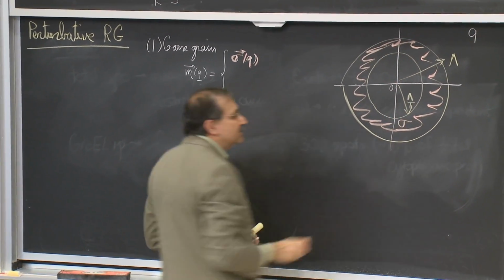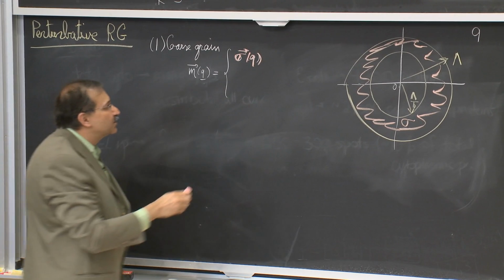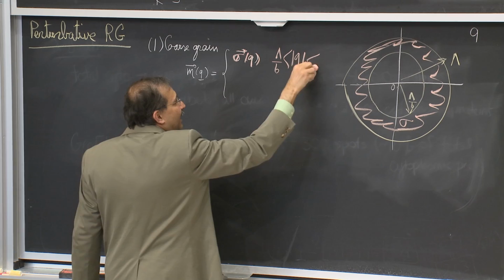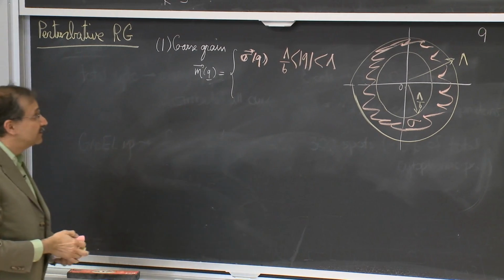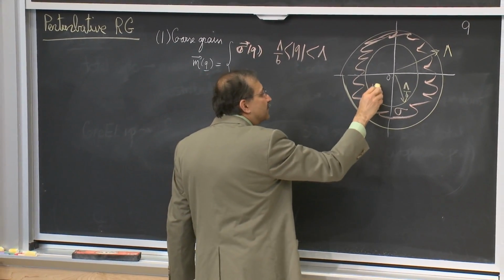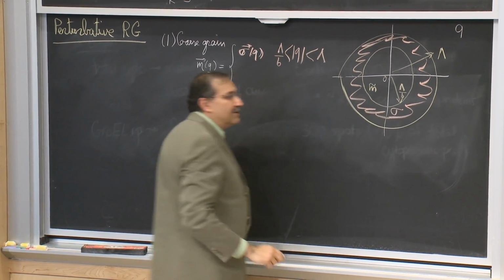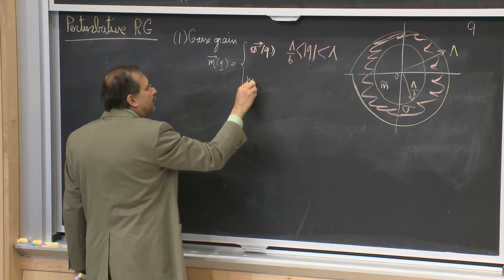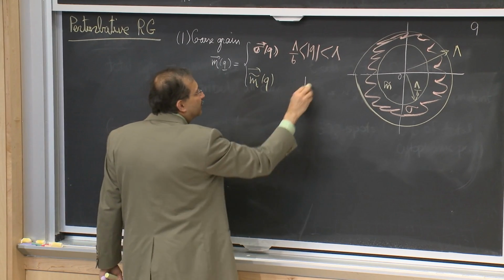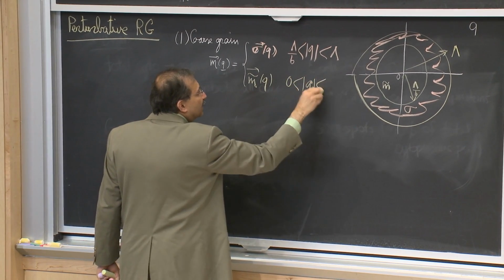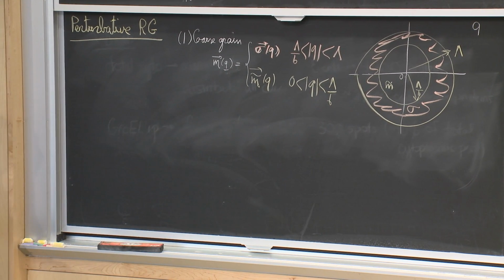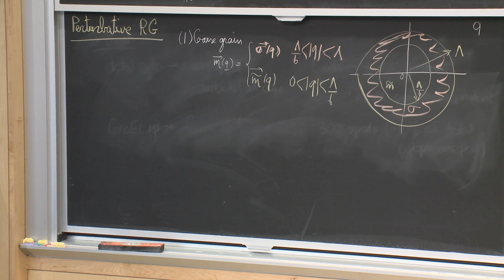So these are the sigmas, and these correspond to wave numbers that are between lambda over b and lambda. And I will have a bunch of other variables that I will call m tilde. And these live close to the singularity, but now removed by an amount lambda over b.